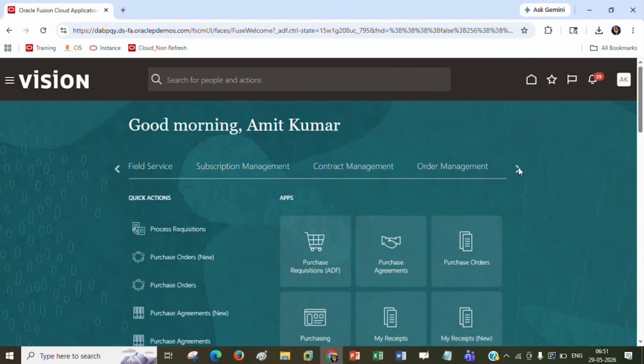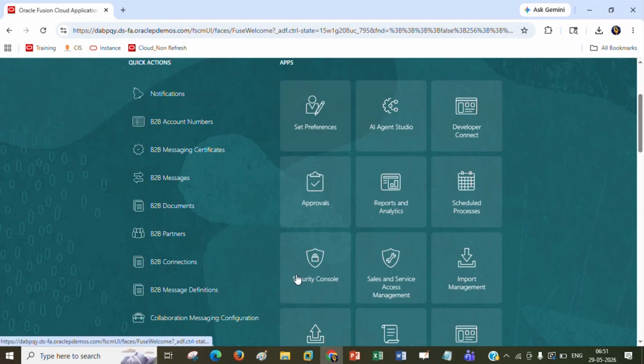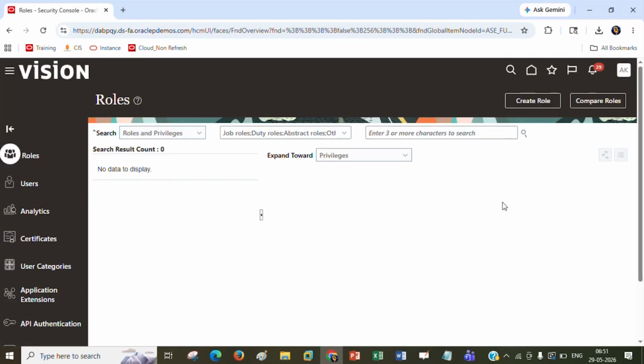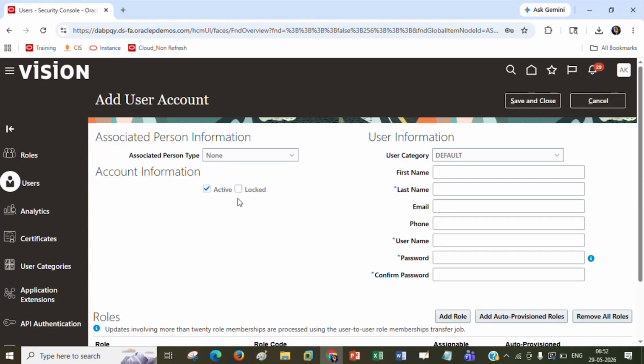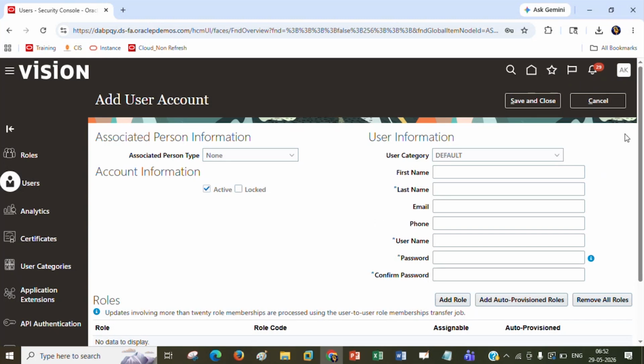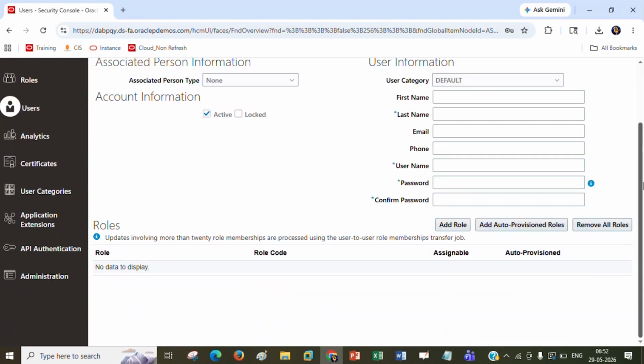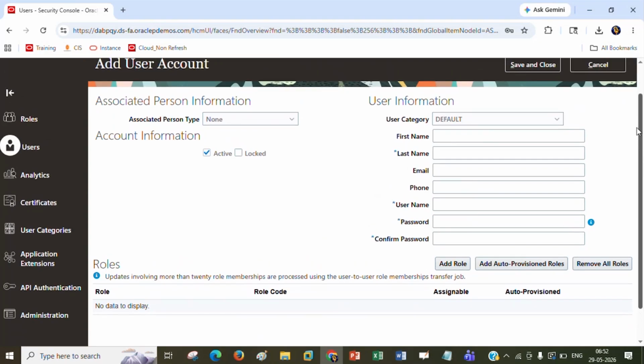This is a very good thing that comes to mind as of now. Generally we are creating users using the tools, where is tools, and the security console, right? It will create the user only. It will not create any employee. And to perform any operation, like create or manage supplier, you need an employee role. You need to create the employee and fill out all the details. If you are creating a user only, it will create a user only. It will not give you full access. Even if you already assigned all roles to that particular user, it will still not work. You need to assign the employment.